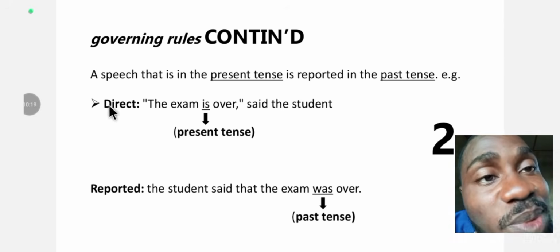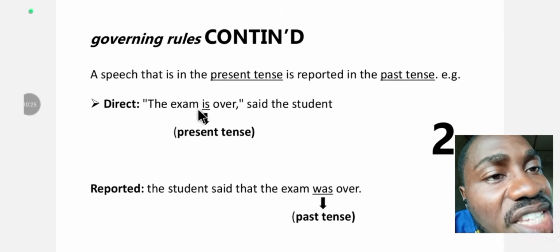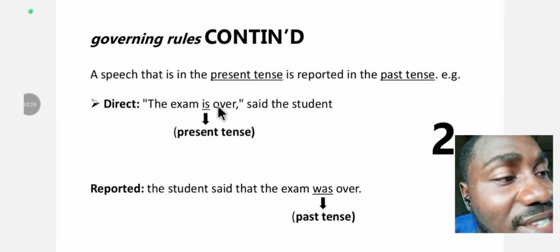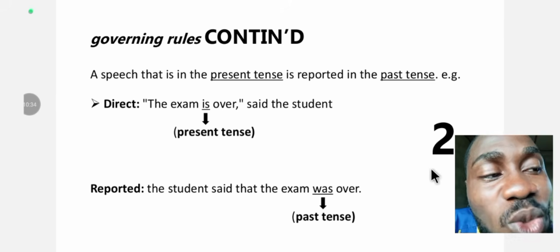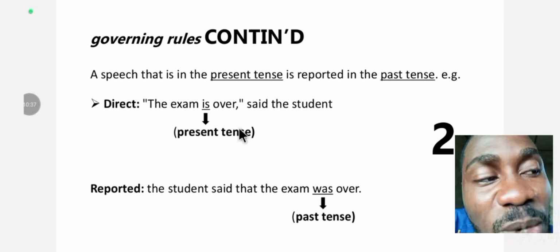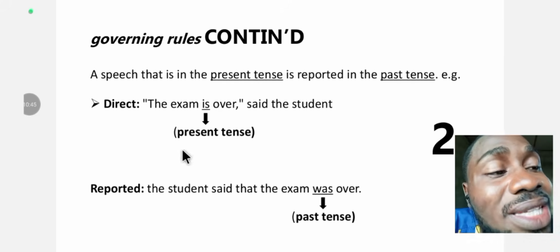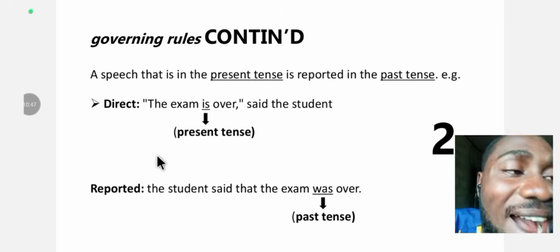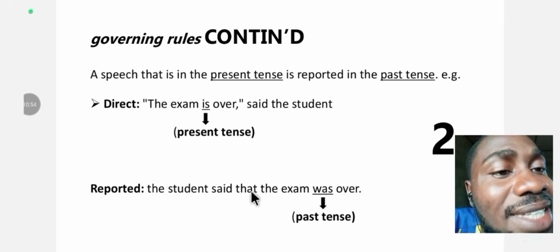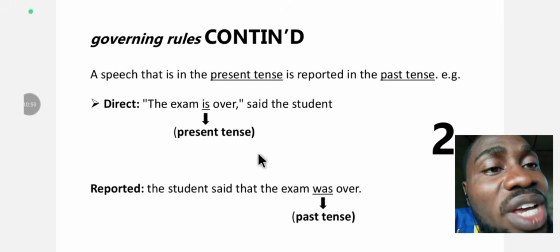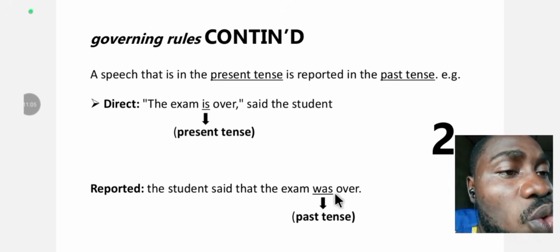The direct speech is, "The exam is over," said the student. Notice "is" here is the verb. And what tense is it in? It's in the present tense. So according to the second law of reported speech, what tense are we supposed to use when we want to convert it to an indirect speech? Past tense. So let's do the reported speech now. The student said that the exam was over. So "is" is changed to what? "Was," which is a past tense.